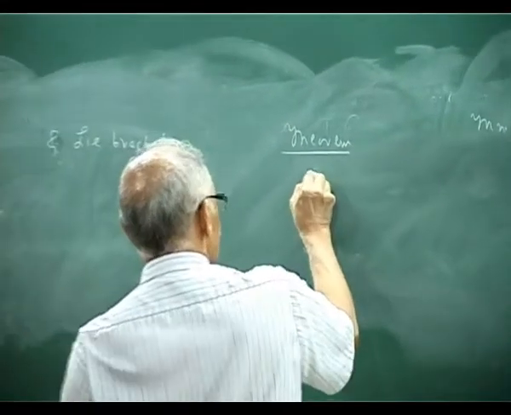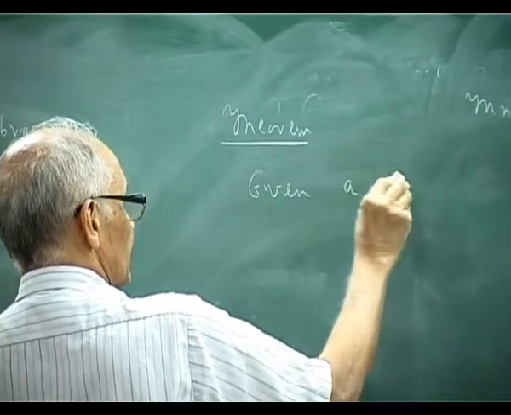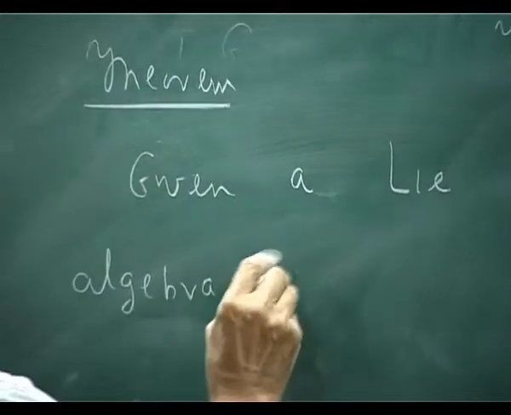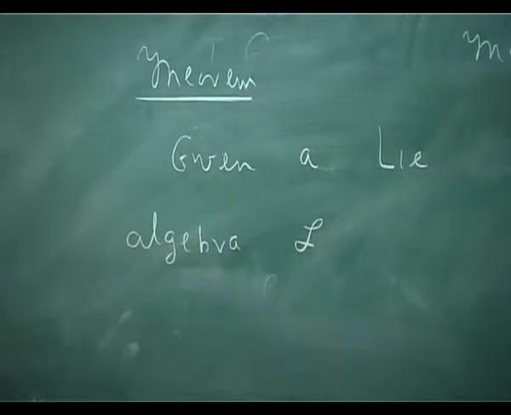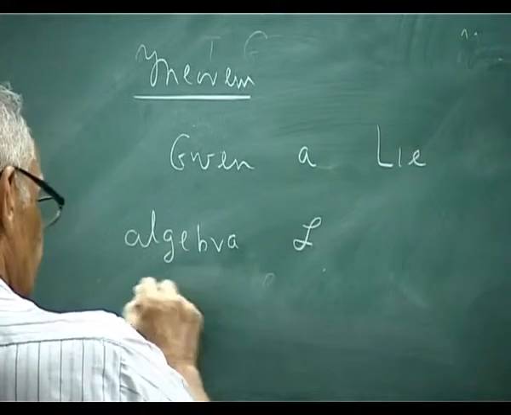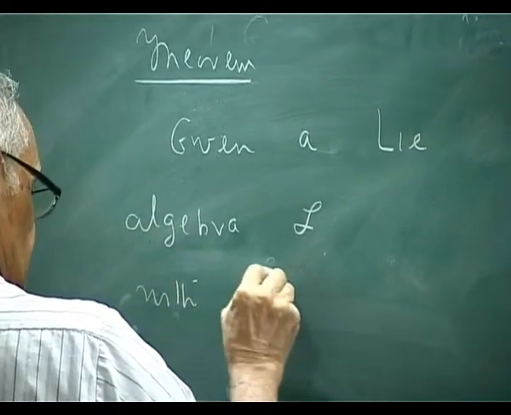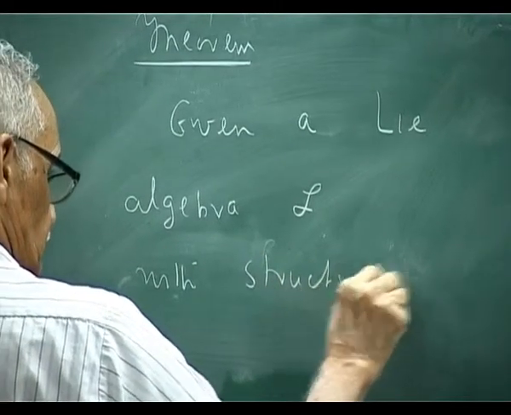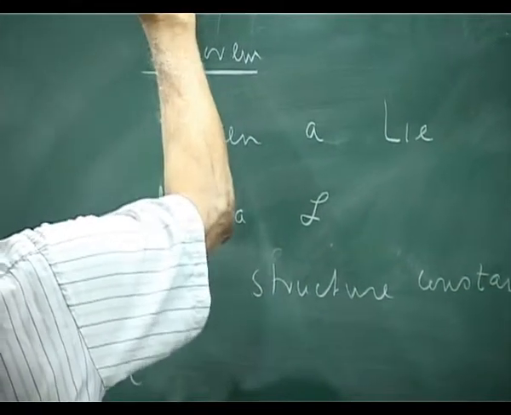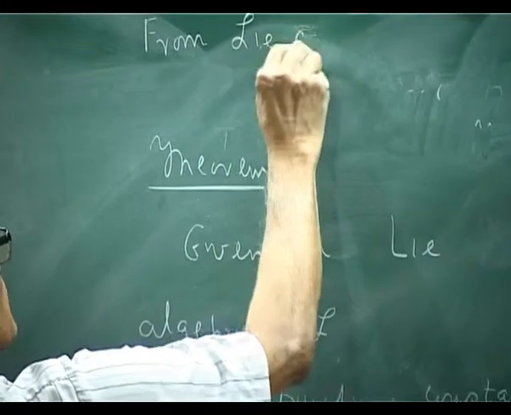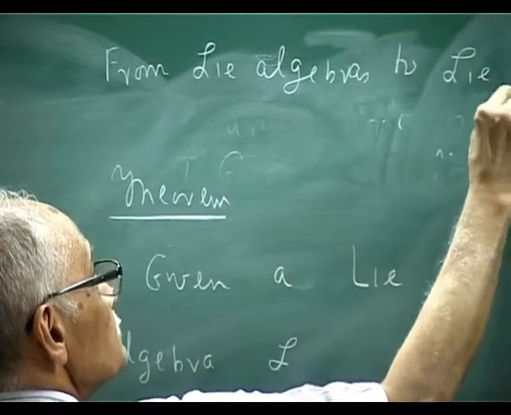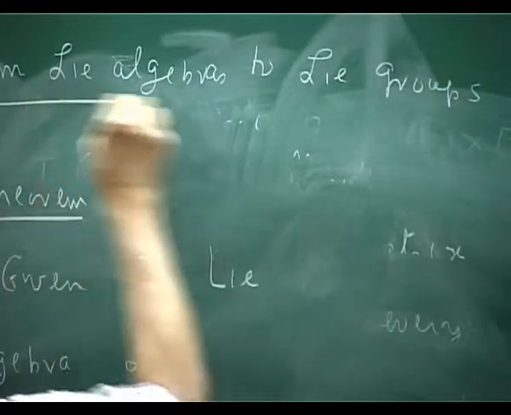Given a Lie algebra L with structure constants C, now I am going to take the backward passage.